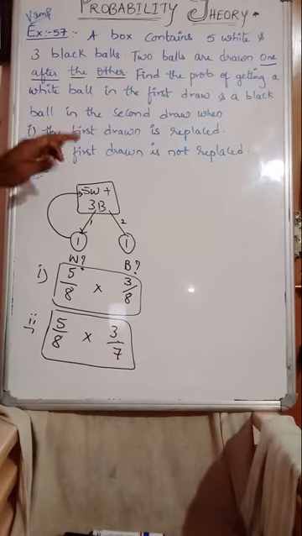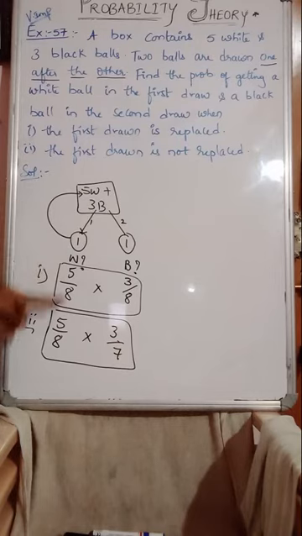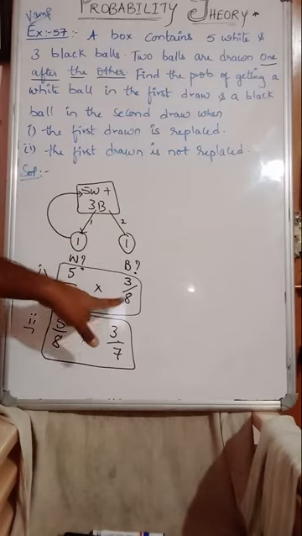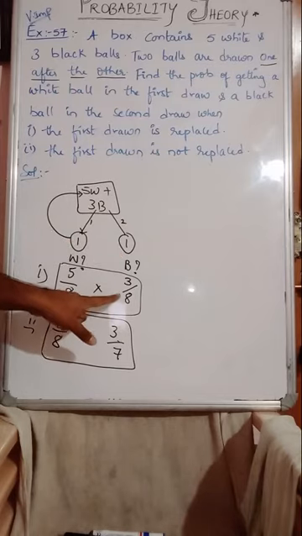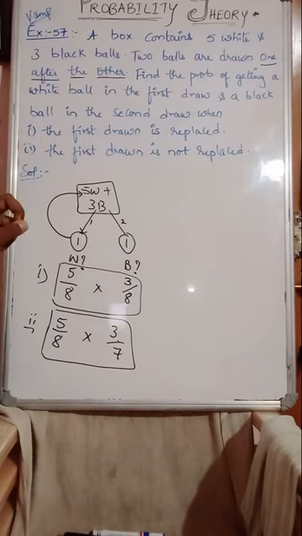See here. If the question is asked in a competitive examination, the problem can be solved in a simple way. Look here. First, getting white, probability is 5 by 8. Getting black, probability is 3 by 8. Why 3 by 8? Because the first ball which is drawn is replaced back. When you are replacing back, the total number of balls remains the same.